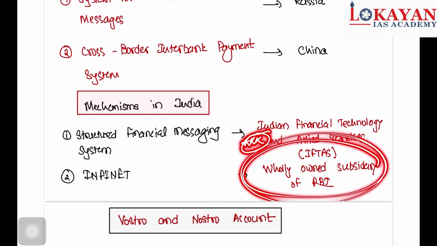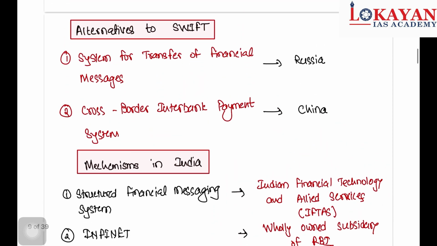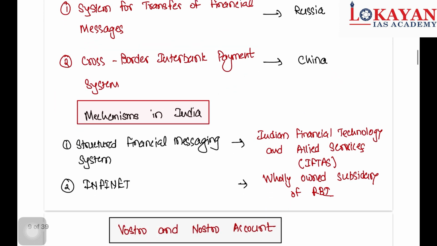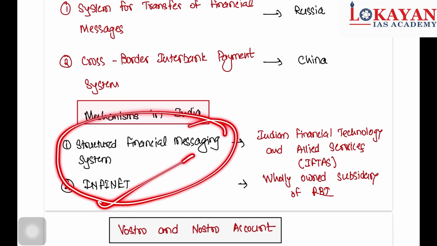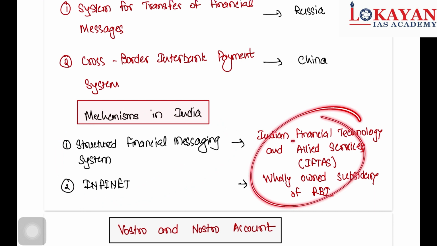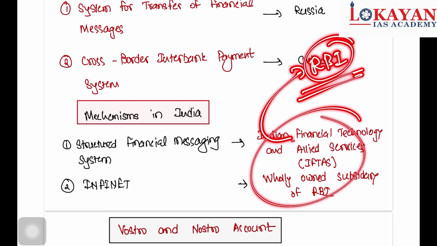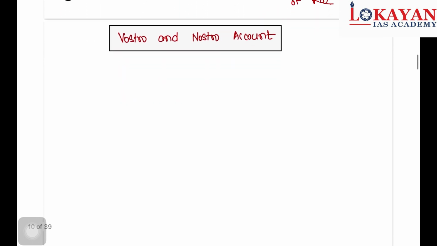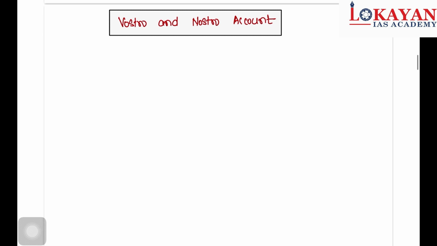This is important. So remember this: system for transfer of financial messages, Russia; cross-border interbank payment system, China; and then structured financial messaging system and Infinet by IFTAS, or you can directly remember RBI, well, IFTAS is a wholly owned subsidiary of RBI. Okay, so another important point is Vostro and Nostro. This was famous. This was in news because of the sanctions by US government. So what is Vostro and Nostro?